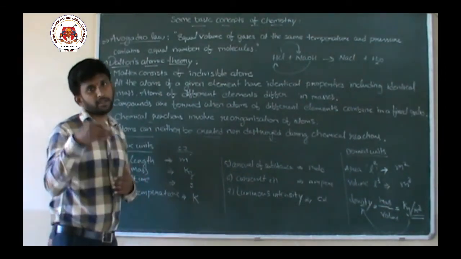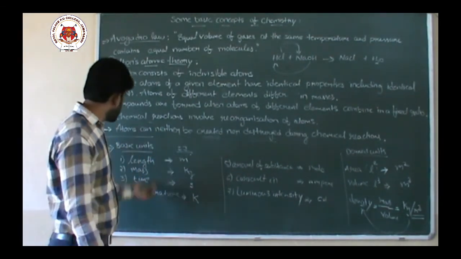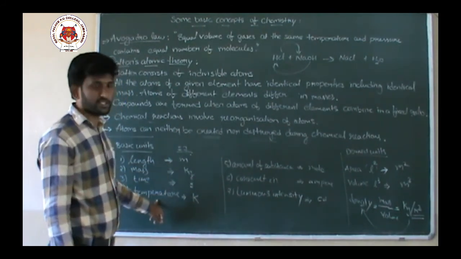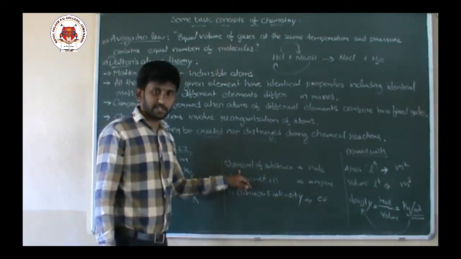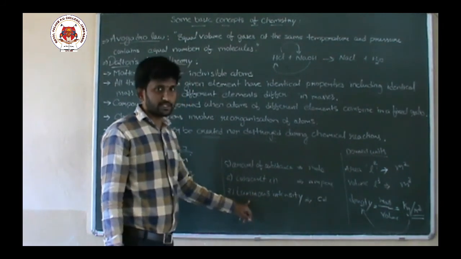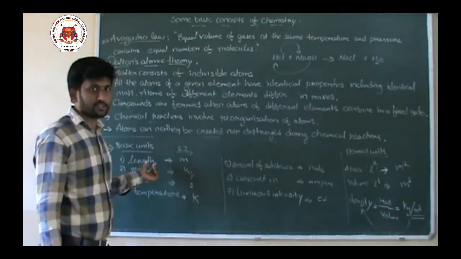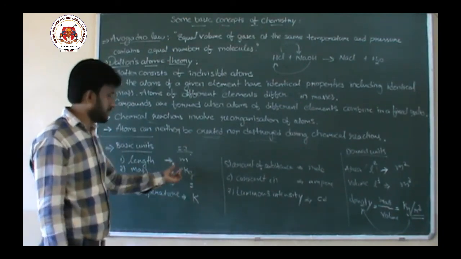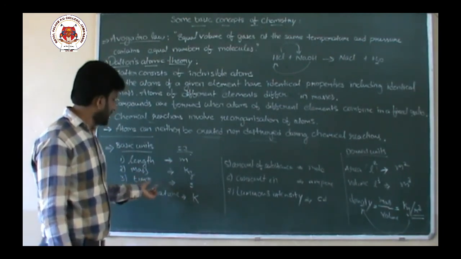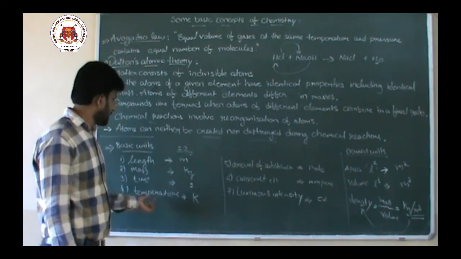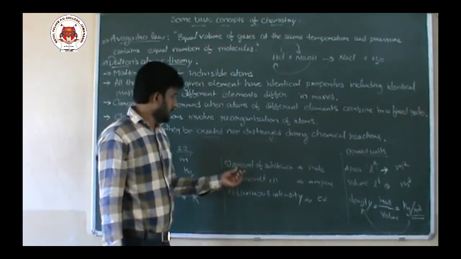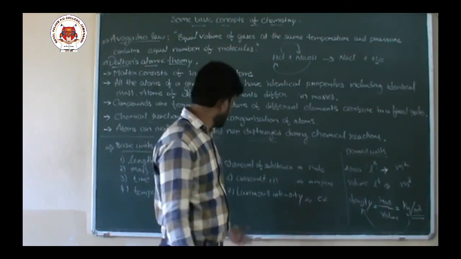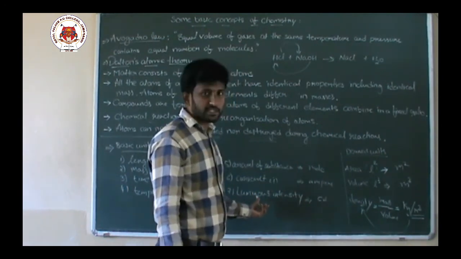The 7 basic units are length, mass, time, temperature, amount of substance, current, and luminous intensity. Length is measured in meters, SI unit. Mass in kgs, time in seconds, temperature in kelvins, amount of substance in moles, current in amperes, and luminous intensity in candela.